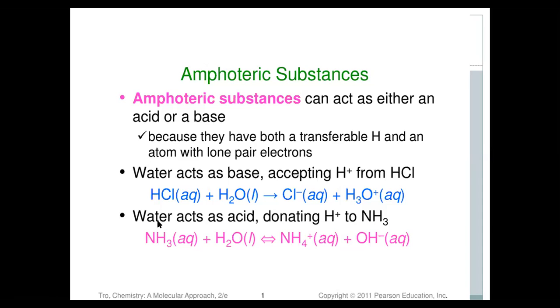While in another reaction in which ammonia is reacting with water, water is donating its proton to the ammonia, converting it into the ammonium ion and producing hydroxide ions. Here water is acting as an acid and ammonia is acting as a base as it is accepting a proton. So amphoteric substances are those that can behave as an acid and a base as well.